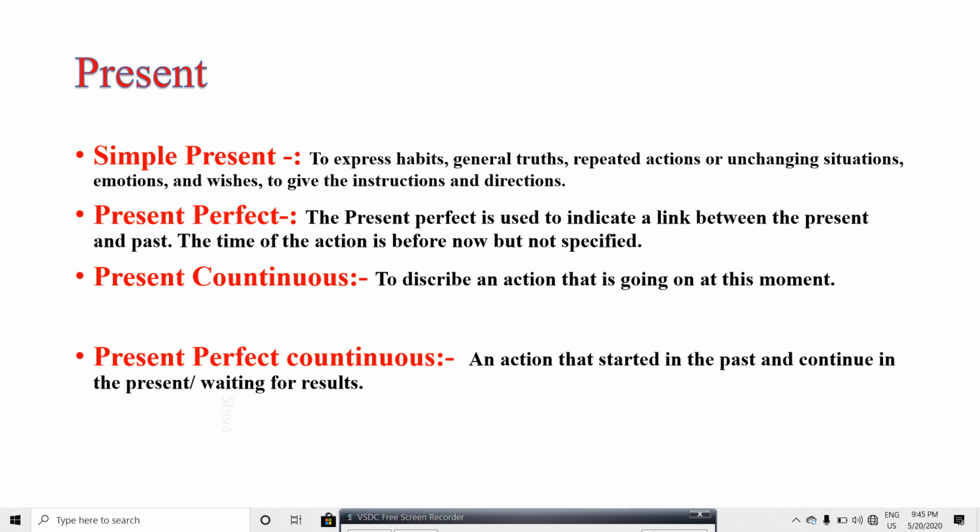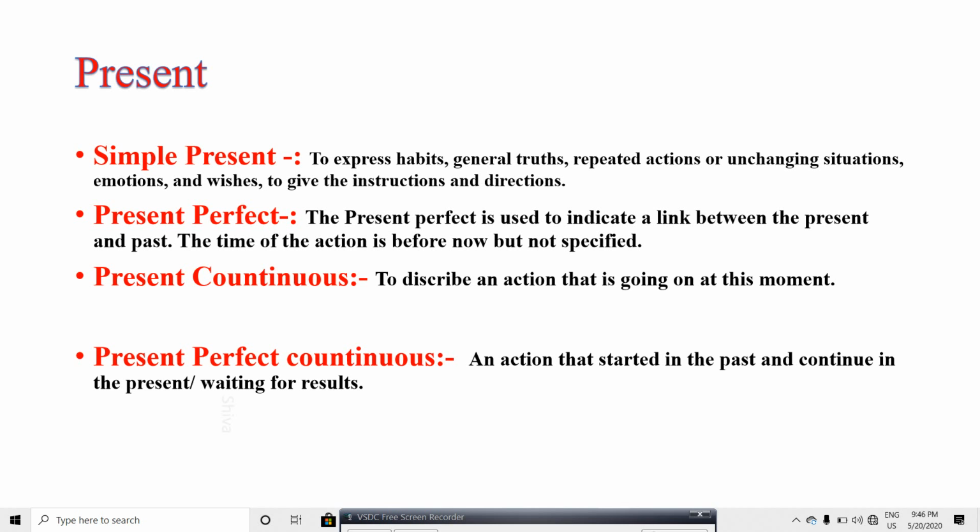Present. We use the simple present to express habits, general truths, repeated actions, unchanging situations, emotions and wishes, and to give instructions and directions. Present perfect. The present perfect is used to indicate a link between the present and past. The time of action is before now but not specified.